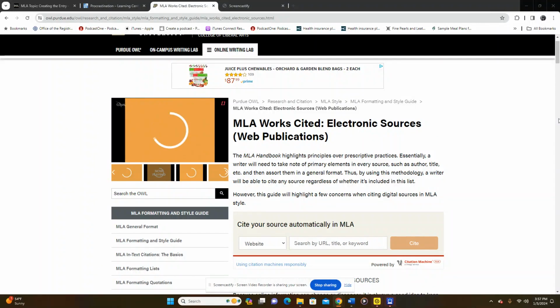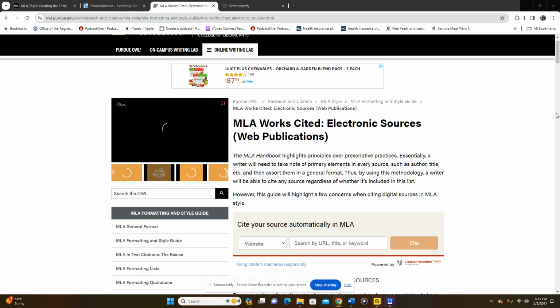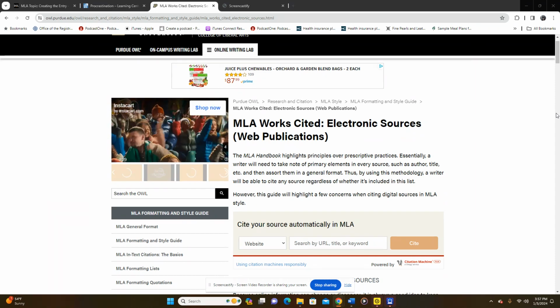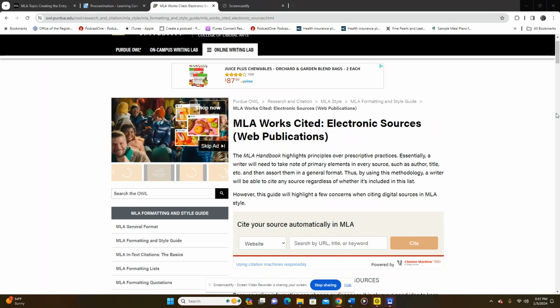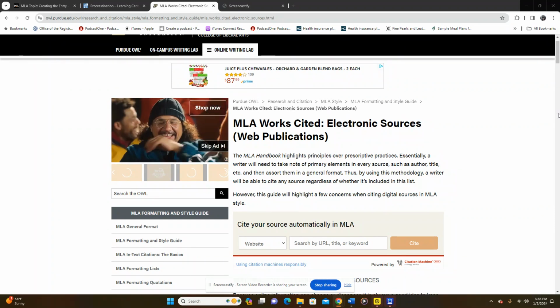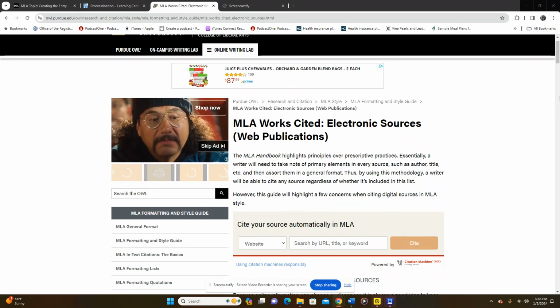So I wanted to introduce you to the Purdue OWL website. It is for MLA works cited sources, electronic sources. Most of the source materials that you will use and incorporate into your papers will be under the format of MLA. MLA stands for Modern Language Association, and it is a citation referencing style.